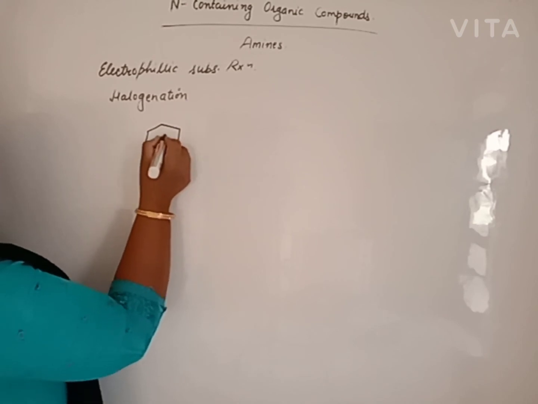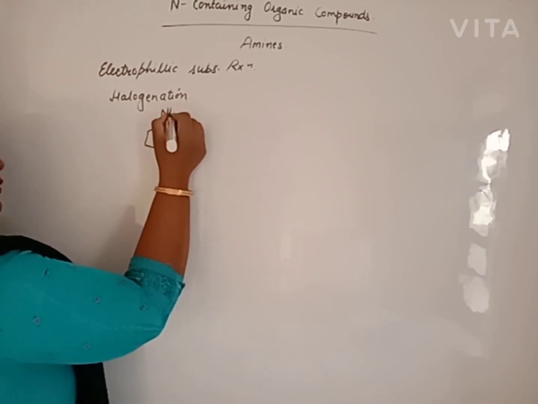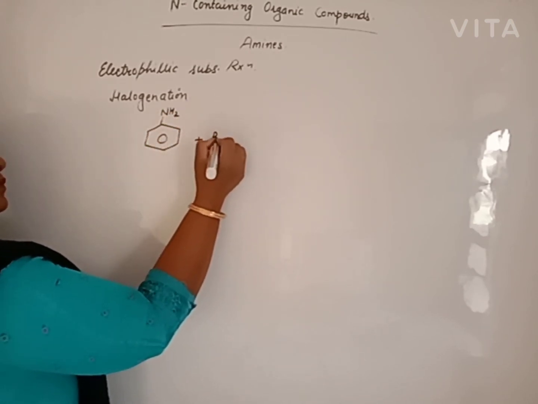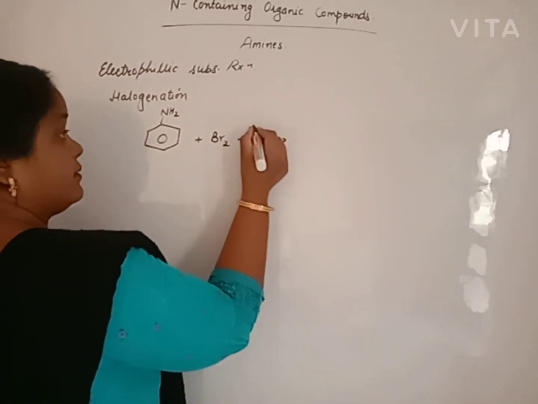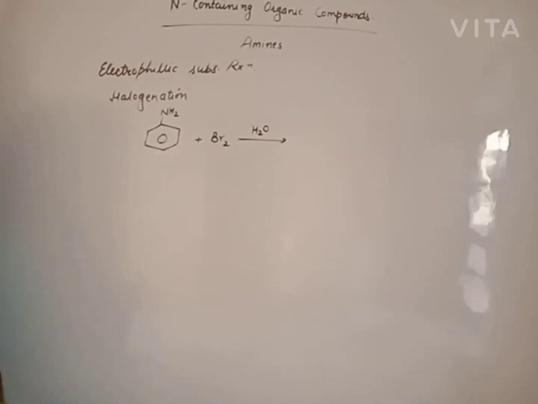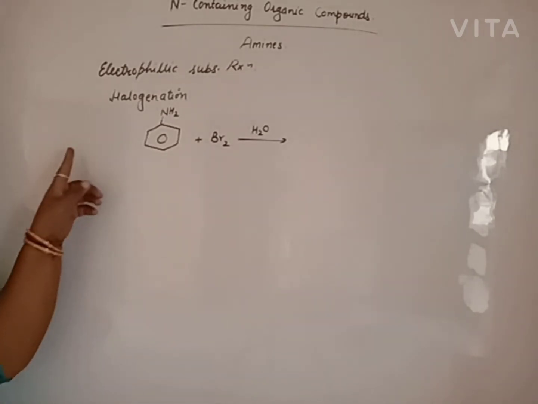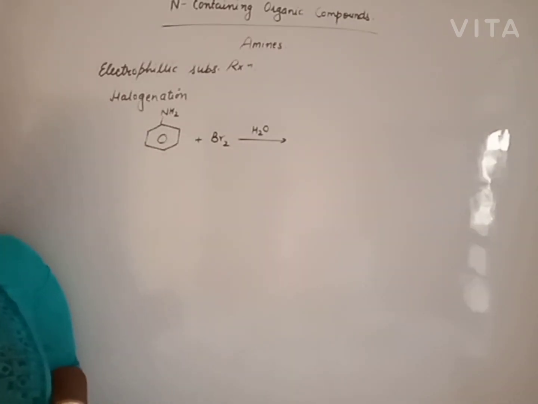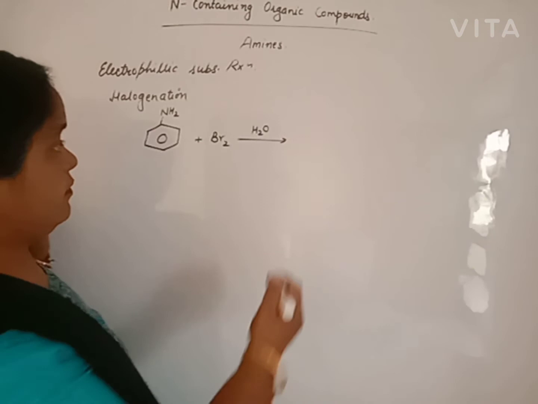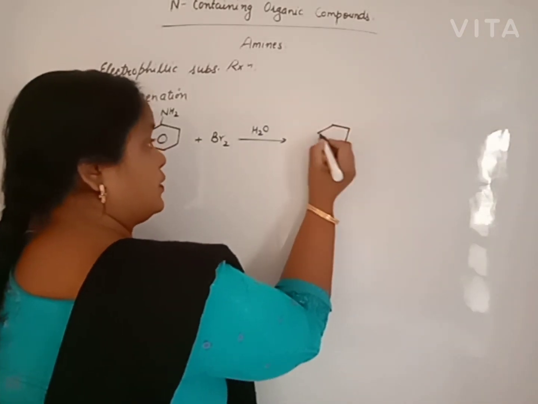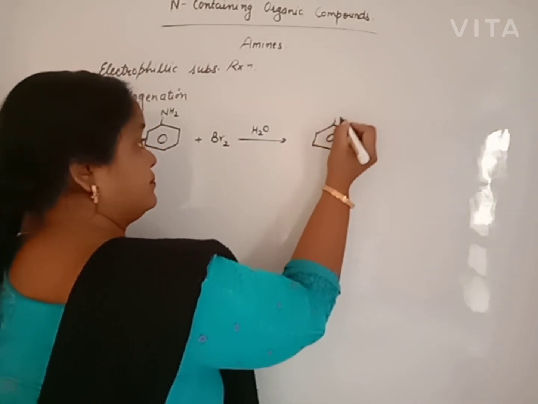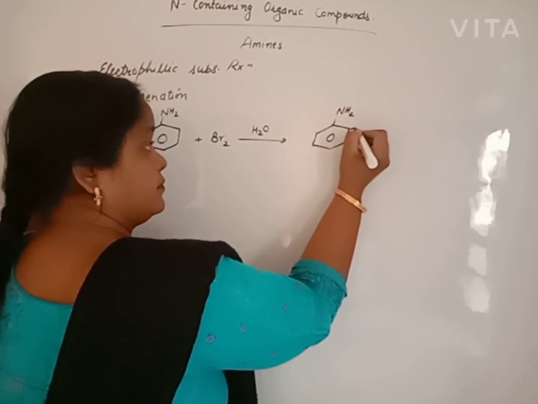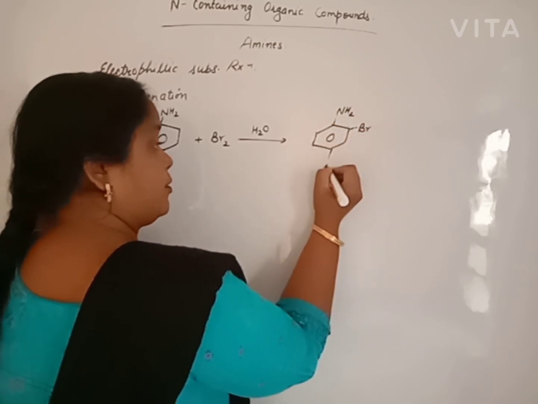when aniline is treated with bromine water, beta, what will happen? You learned the same reaction in case of phenol. When phenol is treated with bromine water, we will get 2,4,6-tribromophenol. Here we will get 2,4,6-tribromoaniline with bromine water.